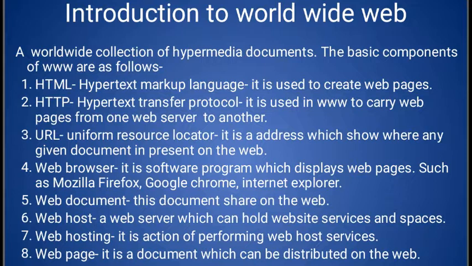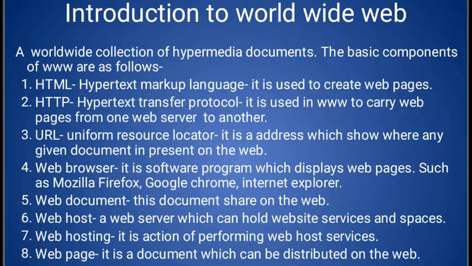With the help of this language we can create web pages. HTTP, hypertext transfer protocol, means any website on the internet always follows a set of rules. This rule is HTTP. It is used in www to carry web pages from one server to another.